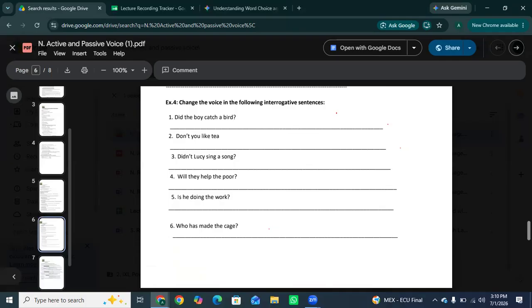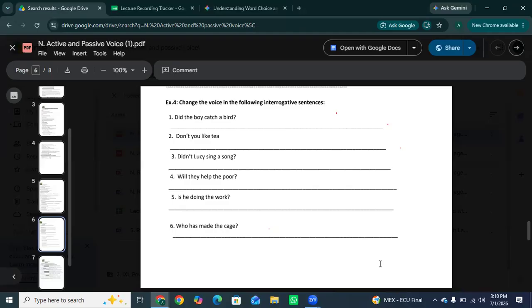Yes, it changes into "Was a bird caught by the boy?" Because "did" marks a past tense question. A bird is singular, so "did" transforms into "was" at the front, followed by the third form of the verb, which is "caught." Okay?